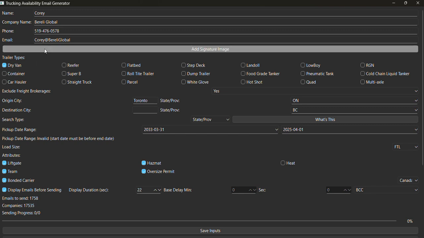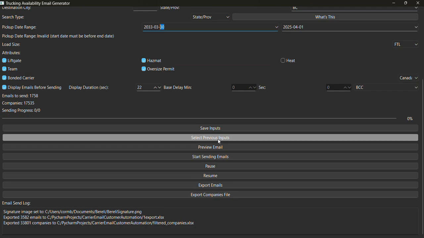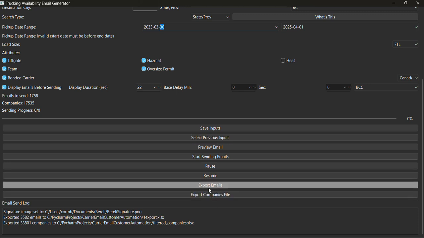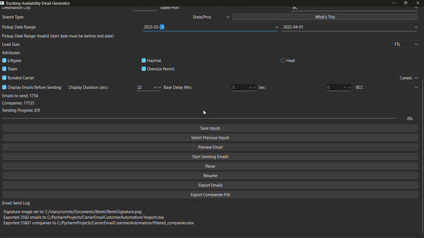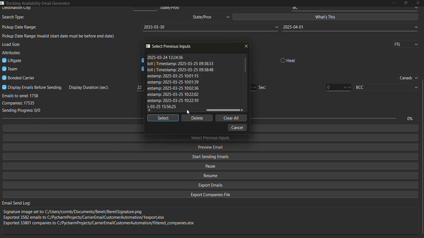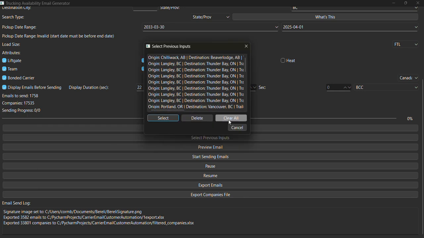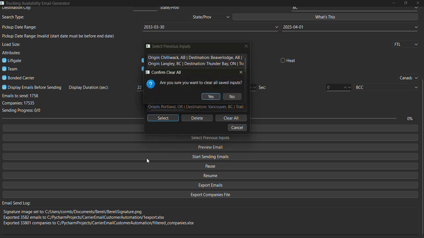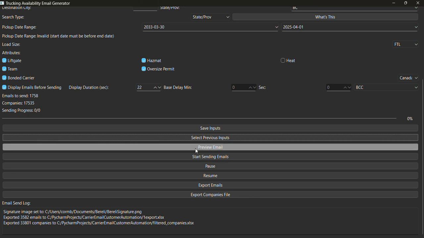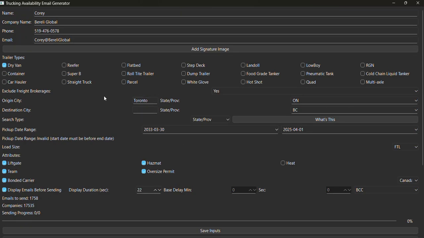Once you do this once, I'm pretty sure it shouldn't be hard. You can resend as well once you've got your inputs already there, right? You don't ever have to worry about retyping everything. All the inputs are already in there. You might only have to come in here and change this and this, which is your origin city or origin province, where you're going to pick up your load, and your date, I guess you could say.